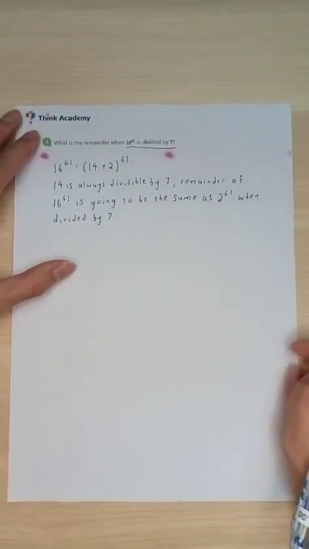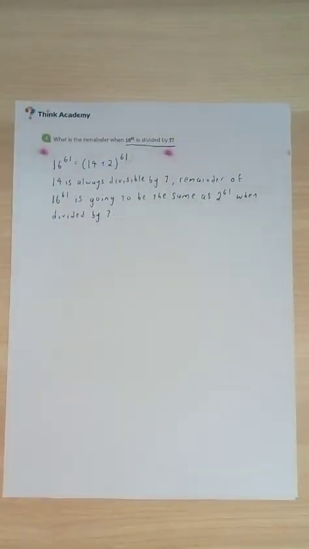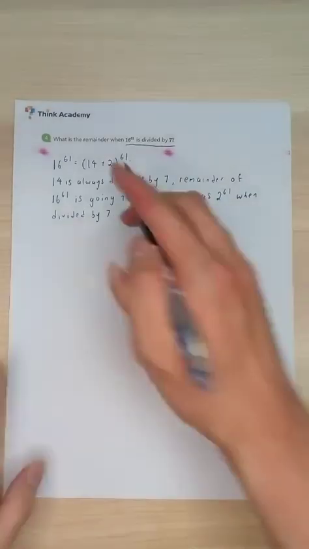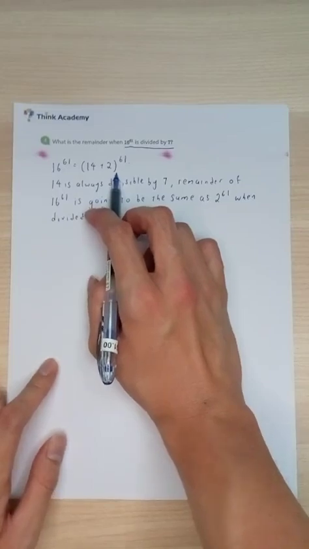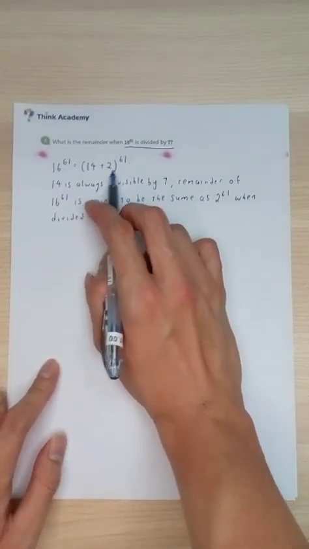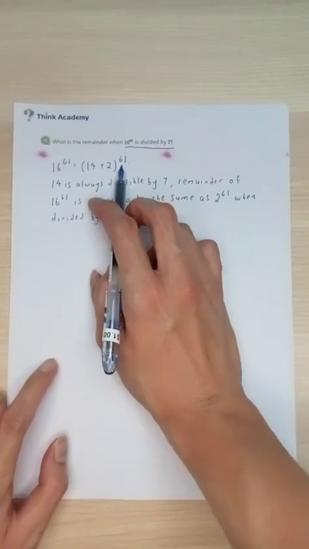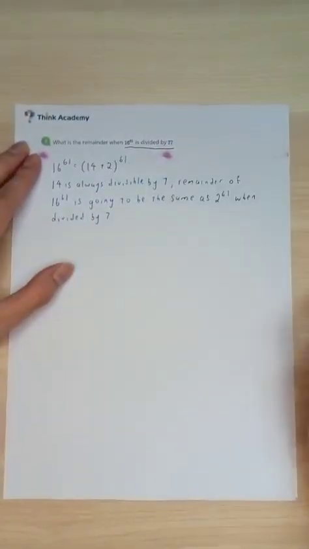So this comment looks a little bit slipshod at the start, but there is valid grounds for this particular statement. The more abstract concept that we are looking at over here is called the binomial theorem, where you can actually expand this one. And you realize that the only thing that is not a multiple of 14 is 2 to the power of 61. Some of you will have heard of the binomial theorem.